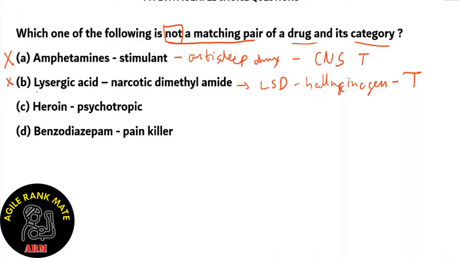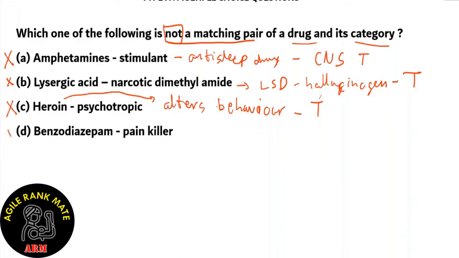What about option C, heroin psychotropic? Now they're saying that heroin is a psychotropic drug, which is correct because heroin alters behavior. So if someone consumes heroin, they have altered behavior such as mood swings. So this matchup is true. Therefore we say that option C is incorrect.